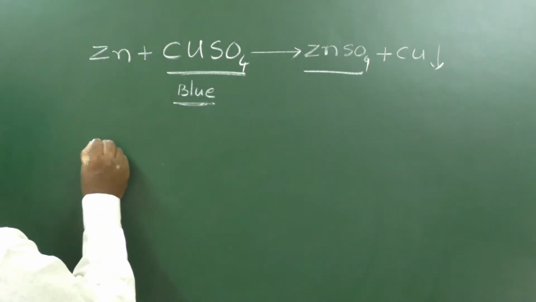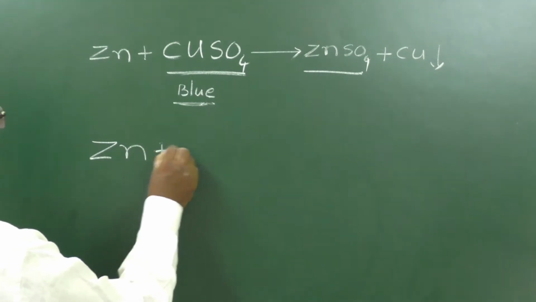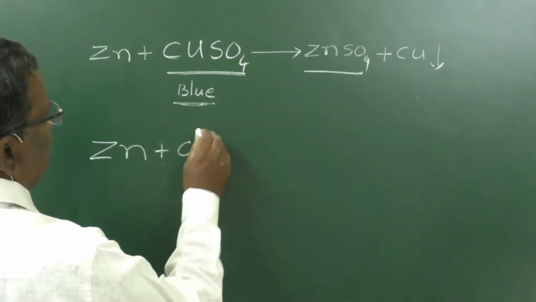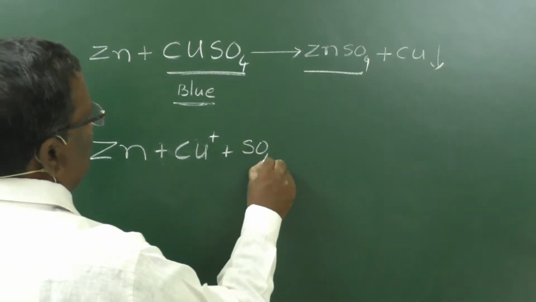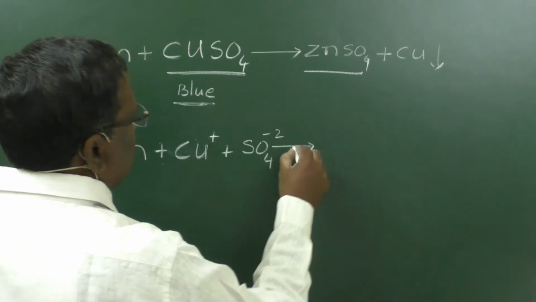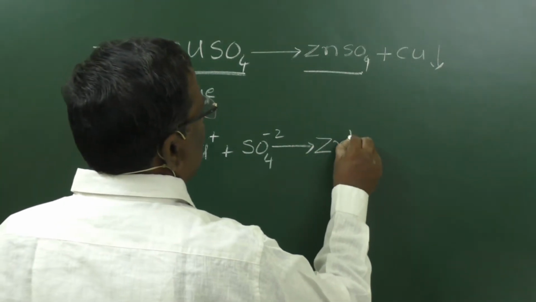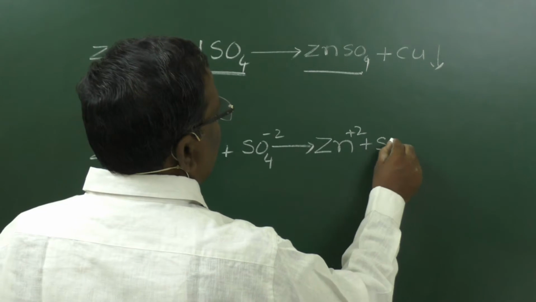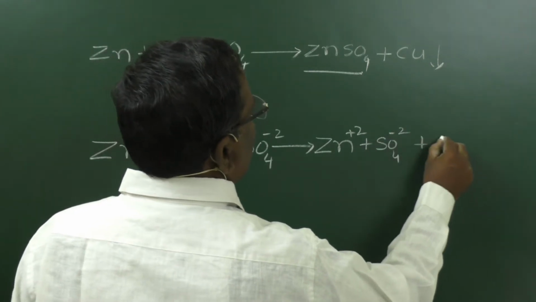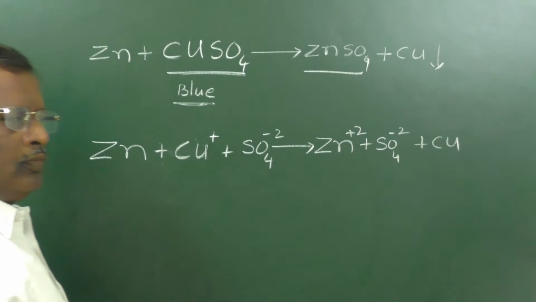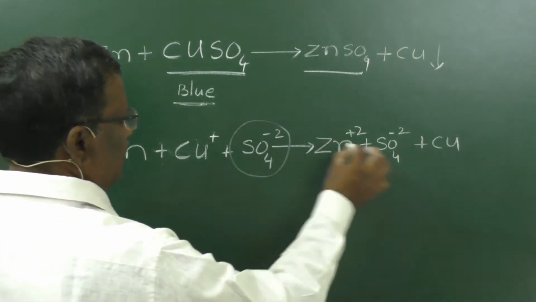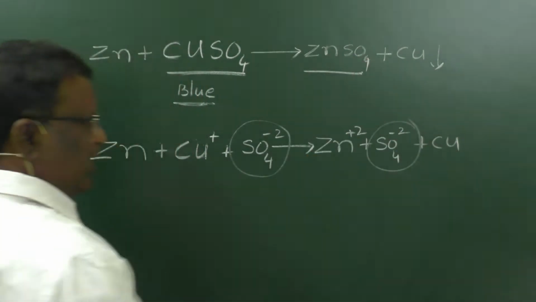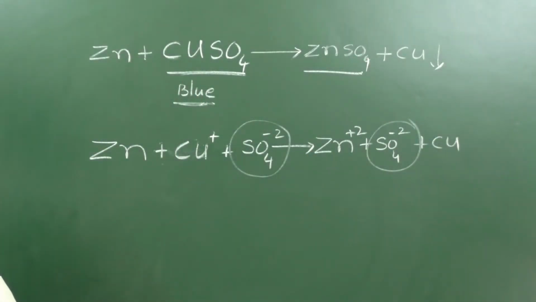So the equation is Zn + Cu²⁺ + SO₄²⁻ gives Zn²⁺ + SO₄²⁻ + Cu. If you observe here, there is no change in the SO₄²⁻ ions before and after the reaction. These ions are said to be spectator ions.